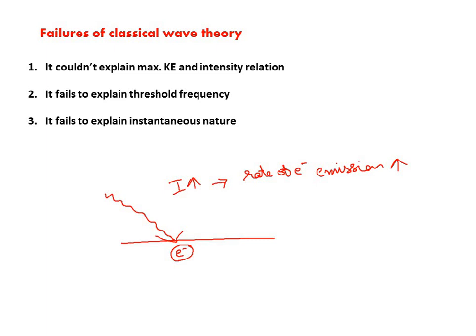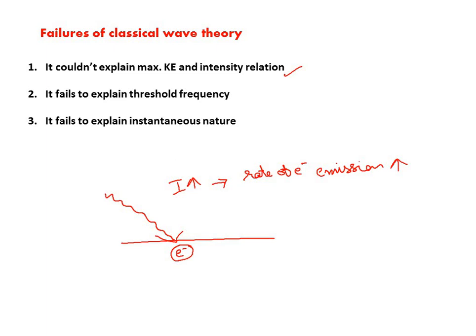But this is quite a contradiction to the experimental result we got. Maximum kinetic energy of the photoelectrons does not depend on the intensity of incident radiation. We have already seen this in the graphs, if you remember. Have you seen that or not? So this is the first failure; it was unable to explain that. Coming to the practicality, the experimental result is that maximum kinetic energy of photoelectrons does not depend on intensity of incident radiation, as we saw in the stopping potential graphs. So that's the first failure.